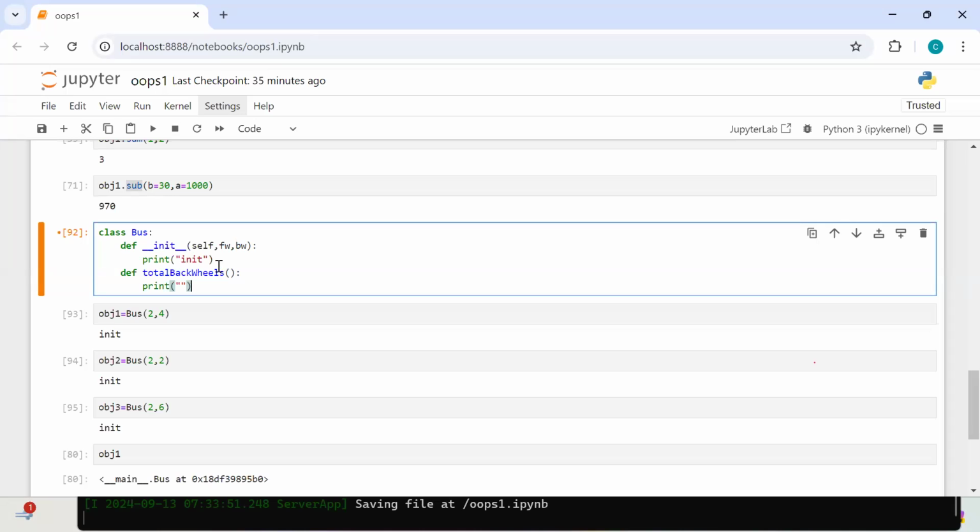Tell me. So here are my front wheels and back wheels, right? I want to get those. How can we get it? That is the question. We can see that in the next class.